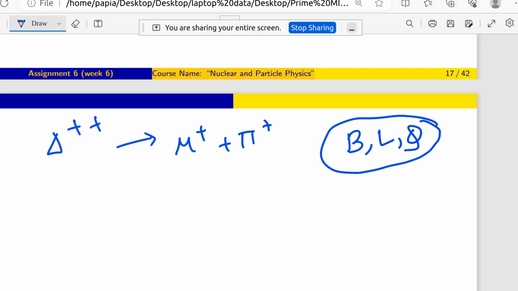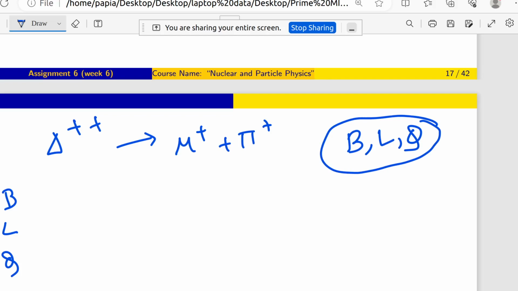But you don't need to check all the things for each and every interaction. If you have an idea which one is a baryon or which one is a lepton, then you don't need to check each and every term for all the interactions.